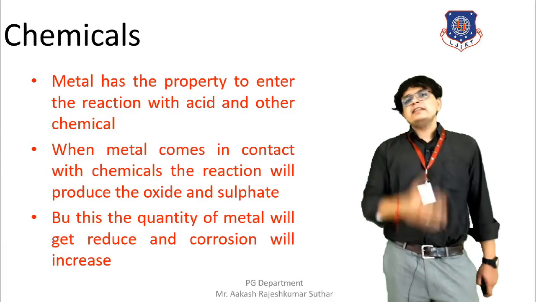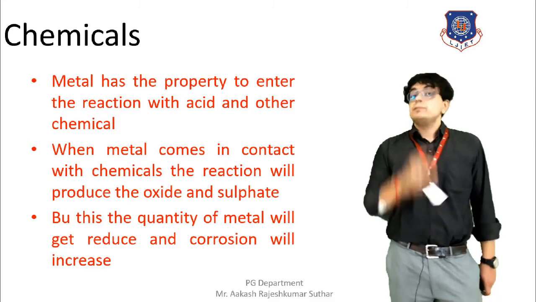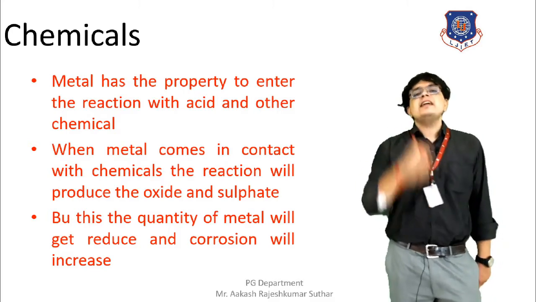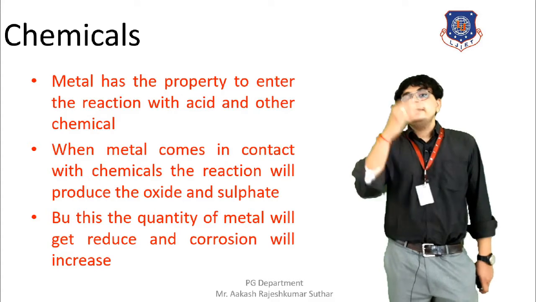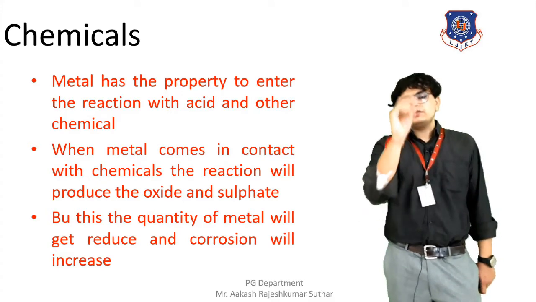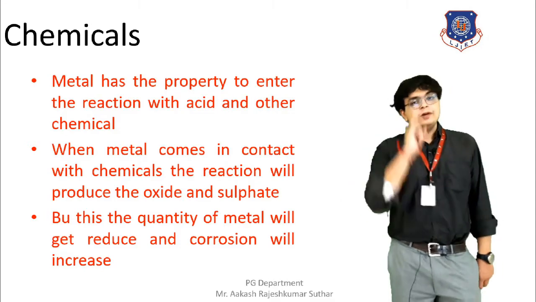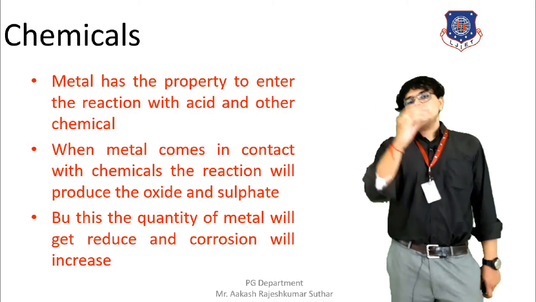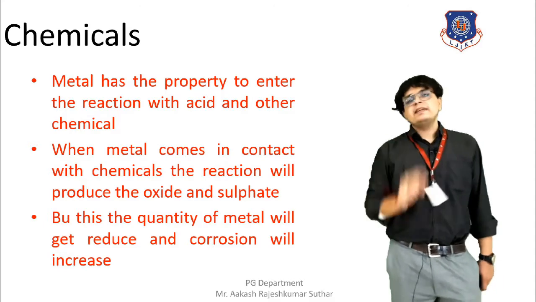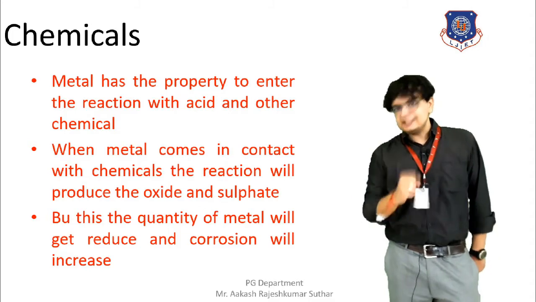The more oxides and sulfates are formed, the more corrosion will occur, because on the formation of the oxides and sulfates, the metal area will get reduced. Some fragments of the outer surface of the metal will be removed, and once the metal material is removed, we can say that deterioration of the metal has taken place, and that is nothing but corrosion.